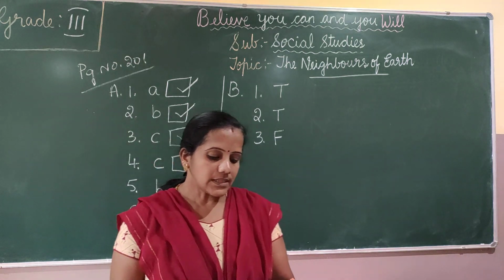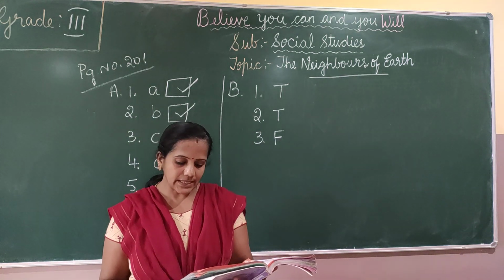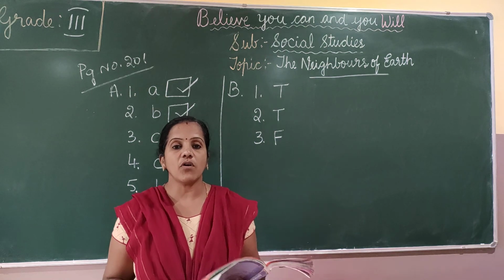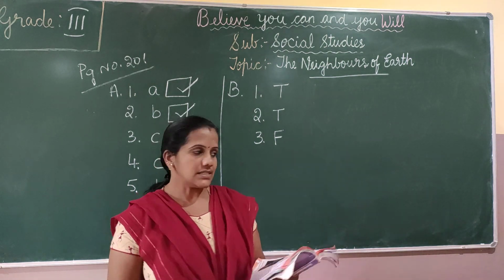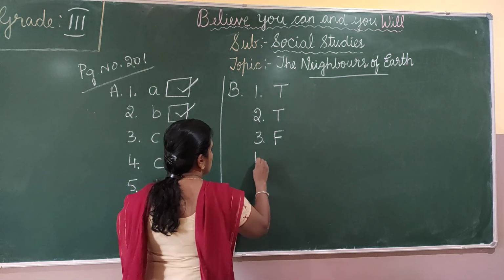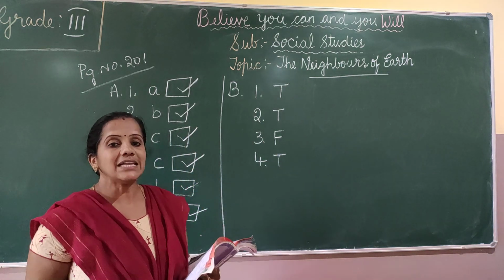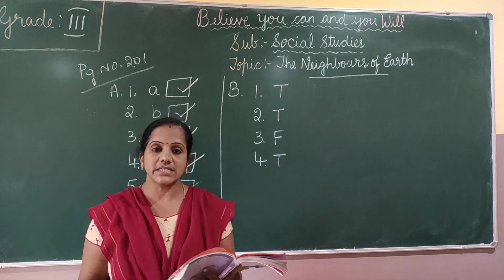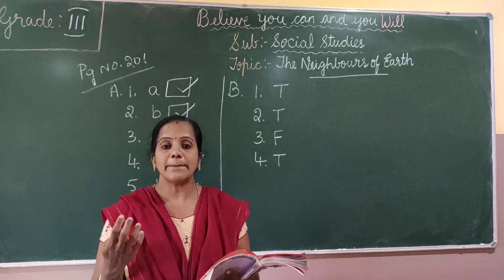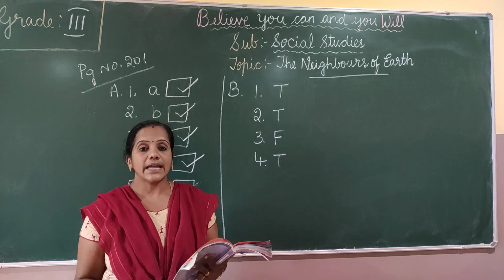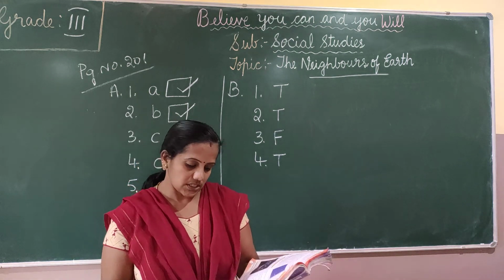Fourth one, the earth is the only planet which has life on it. Yes, it is true. The fourth answer is true. So the earth is the only planet where life exists. What is the reason? Because it has both air and water.